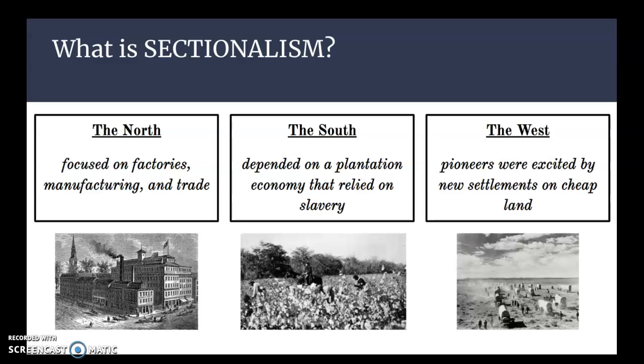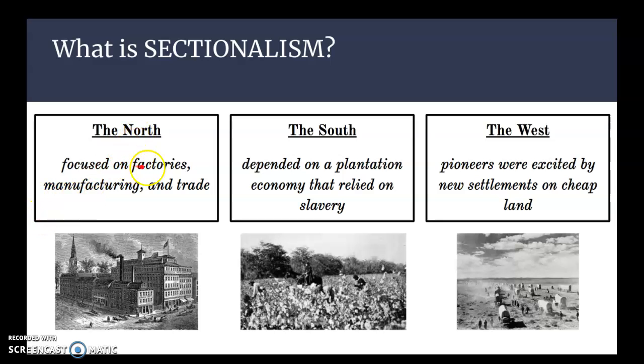All right, so more information about sectionalism. A minute ago, we looked at that first slide with the definition. We talked about regions of the country. So right here, we have three regions of the country that were really important in the early 1800s, the part of the story that we're looking at right now. We have the North, we have the South, and we have the West. Now these are competing regions. The people that live in these regions have different interests, and they are focused on meeting their own goals and getting things done for their region.